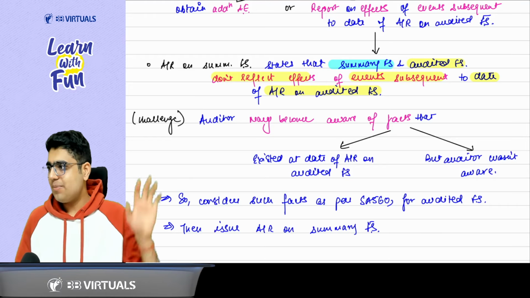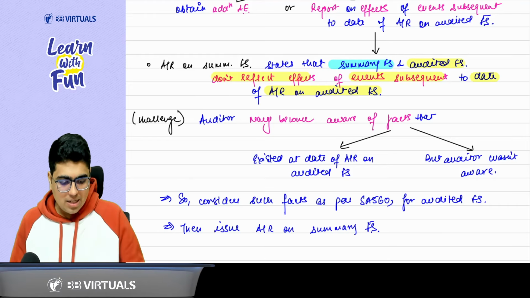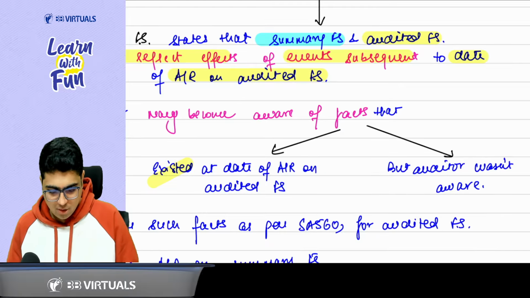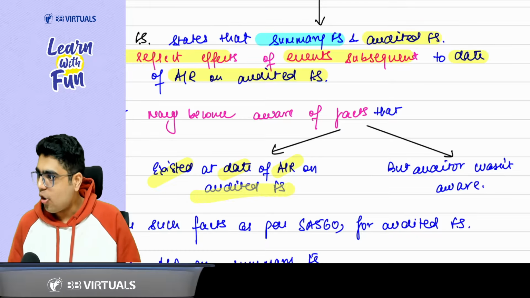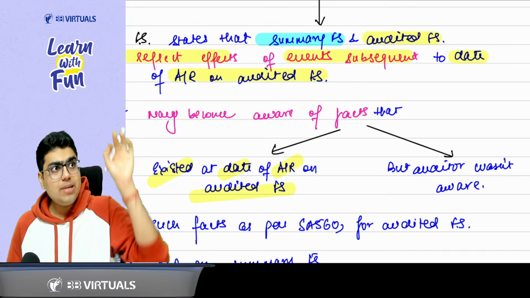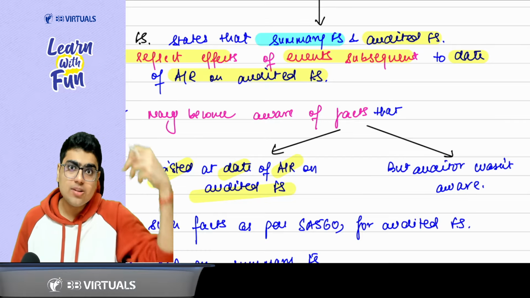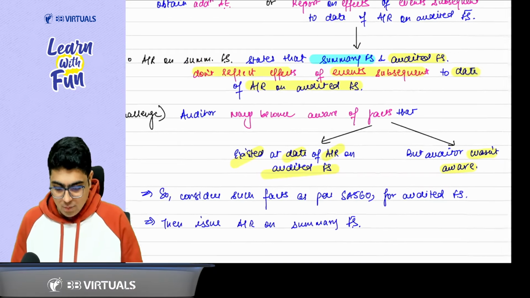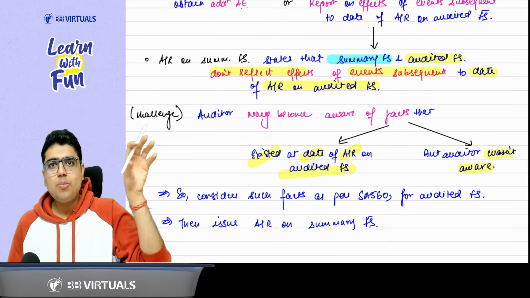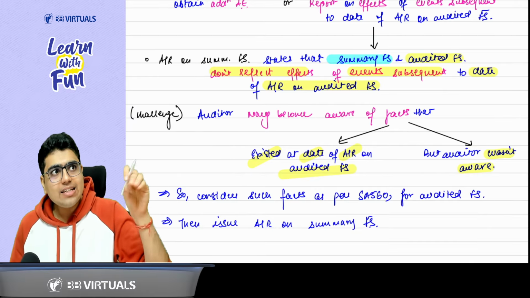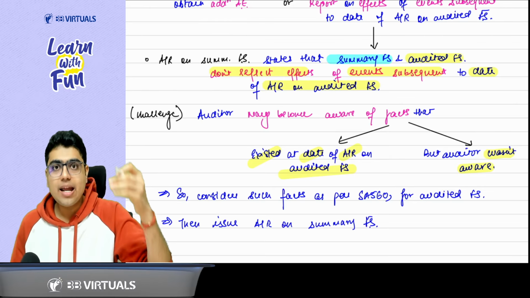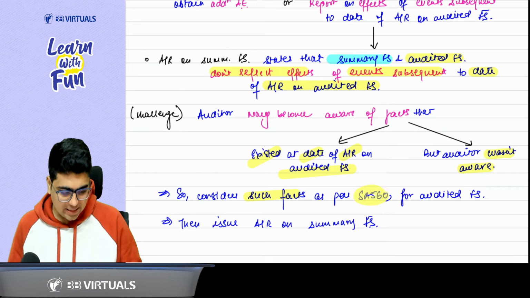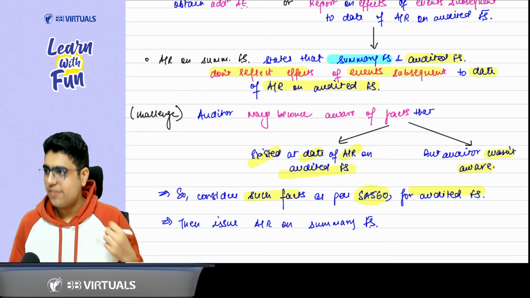And this is the same thing happening here. The auditor may become aware of facts. Sir, which facts? Facts which existed on the date of audit report on audited financial statements, that means those financial statements from which you have drawn the summary, and the auditor wasn't aware. So what will he do? Whenever he gets to know about these facts, he will get the adjustment done in the financial statement and issue a new report on the financial statement. So he will consider the facts as per SA 560 for the audited financial statements.